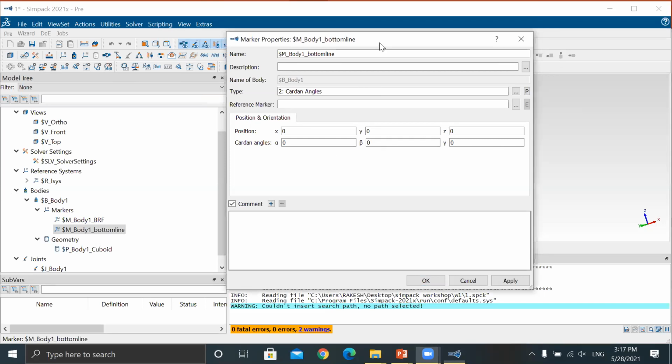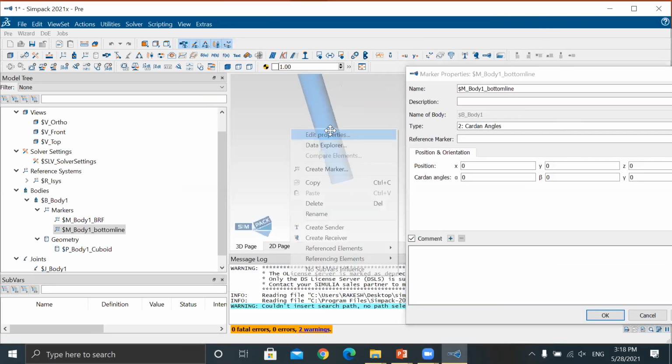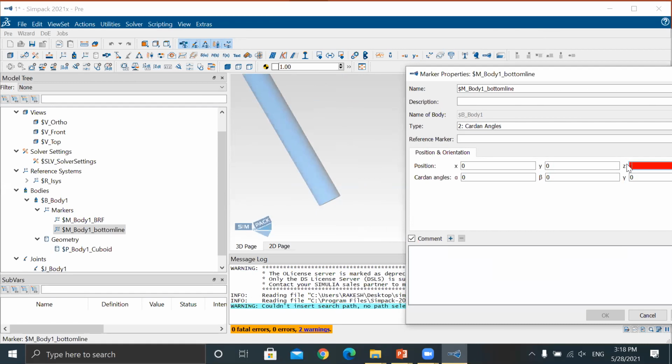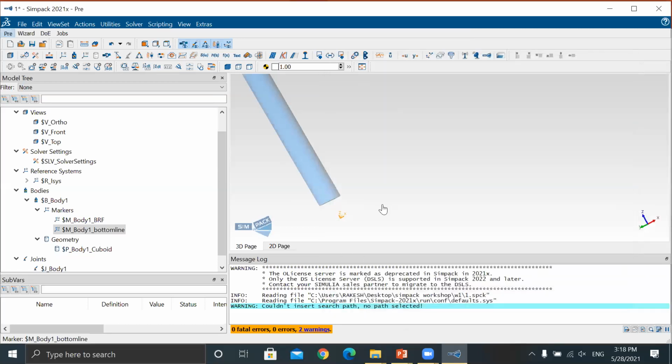Look, this is under Z axis. This goes exactly down up to 800 mm, so here you have to give minus 800 mm. Sorry, is it 900 or 800?